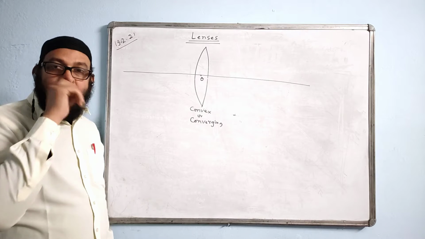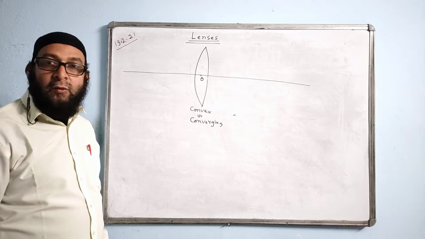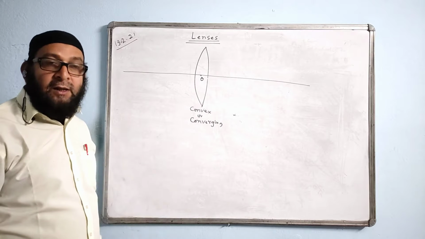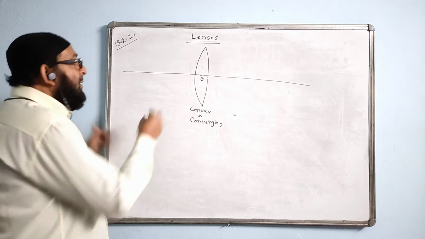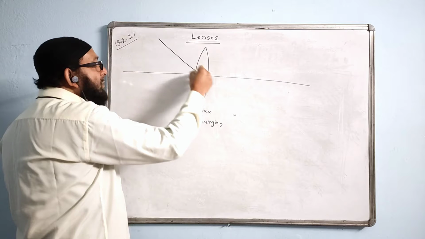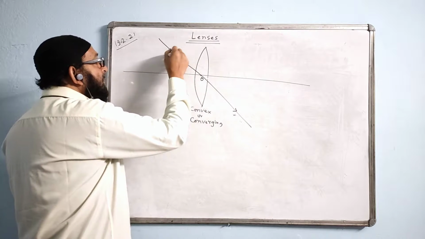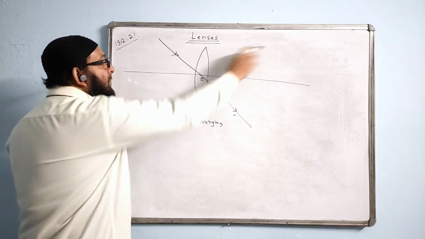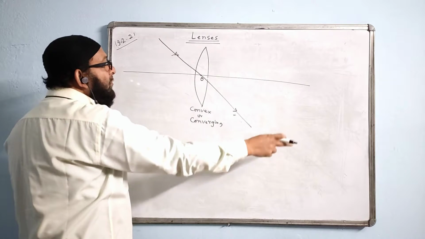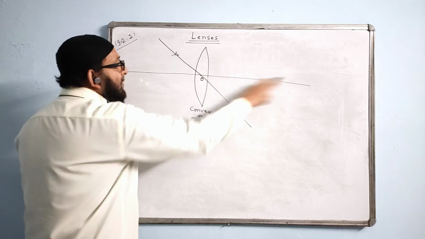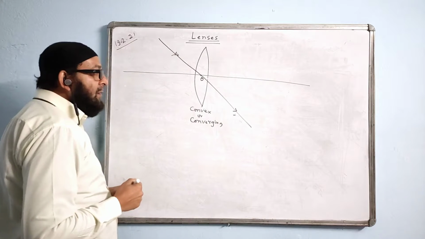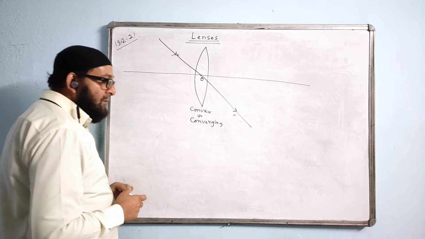Any incident ray through O, the optical center of the lens, will pass undeviated. Any ray suppose coming like this through O will go straight without bending. This ray also is going like this and passing without bending, without any deviation.